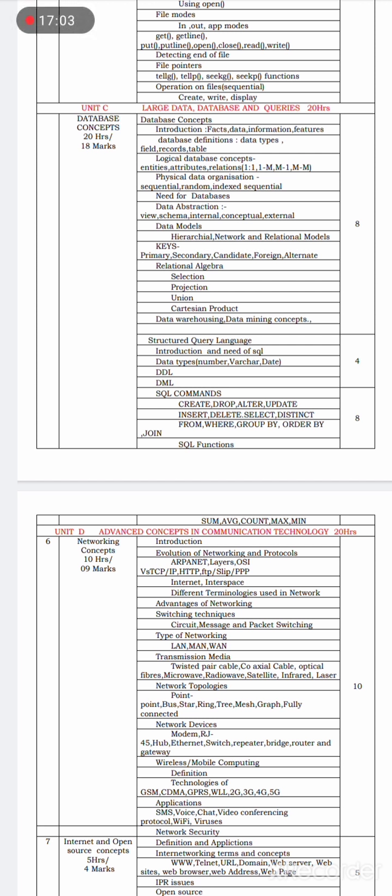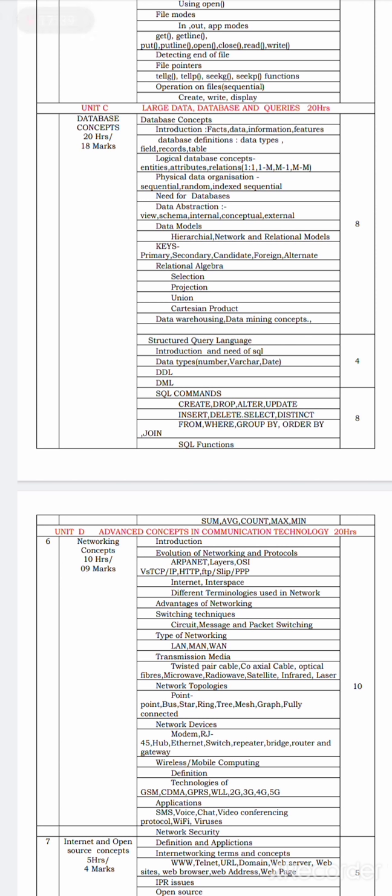Next, keys. What are the various keys? What do you mean by table? What is primary key, secondary key, candidate key, foreign key, alternate key? All these will be studied in this database concept. The relational algebra. What is relational algebra? There are some operations in the relational algebra such as selection, projection, union. All these are studied in the database concept.